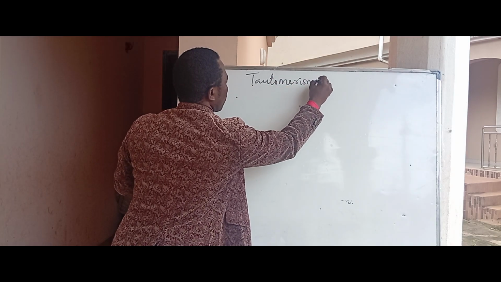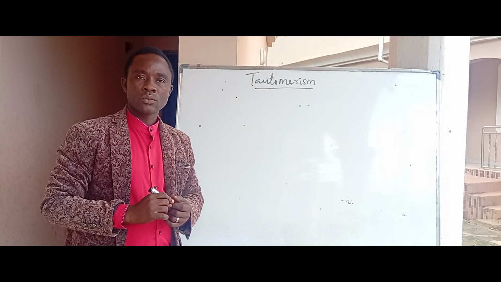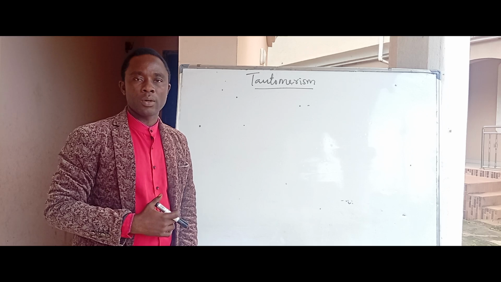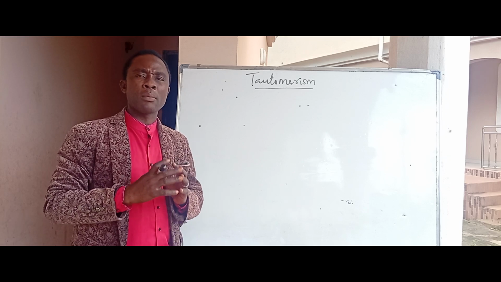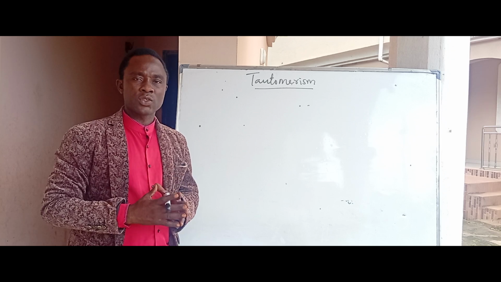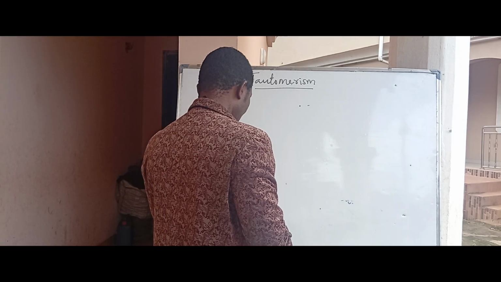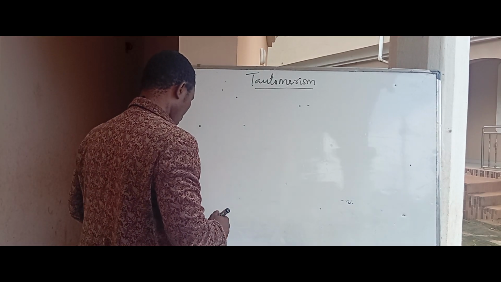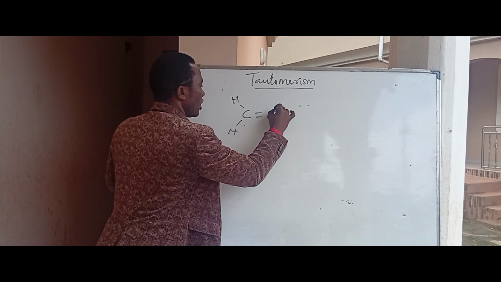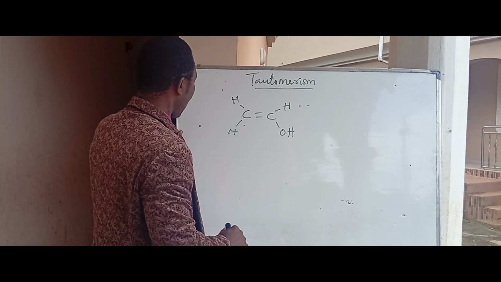Tautomerism. What is tautomerism? Tautomerism is a type of isomerism in which two or more isomers have the same molecular formula, but they exist in dynamic equilibrium as a result of movement of atoms. I can take an example here to show. When we have C double bond C, and we have H here and OH here, this is a compound.